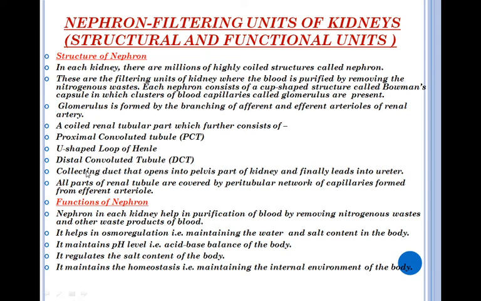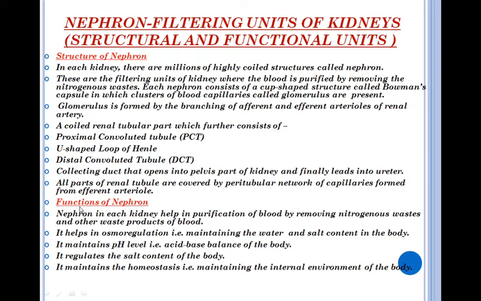And finally it opens into the collecting duct that further opens into the pelvis part of the kidney and finally leads into the ureters. All parts of the renal tubule are covered by a peritubular network of capillaries formed from the efferent arteriole.